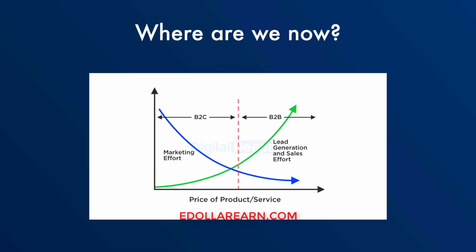So what we are going to do is put our marker somewhere around 75 to 80% distance from the left of the spectrum when it comes to price of the product or service. So we are not talking about B2C here, we are talking about B2B.